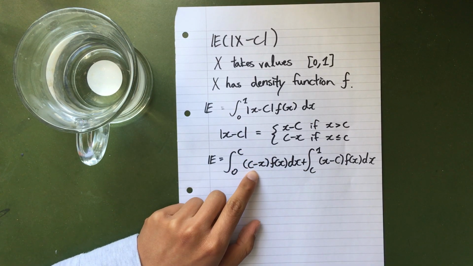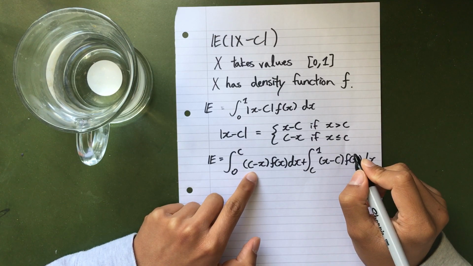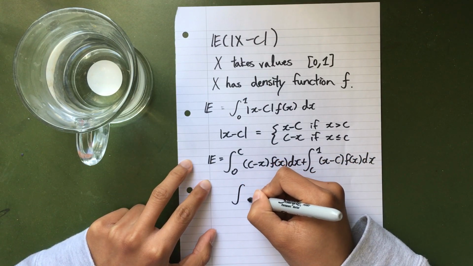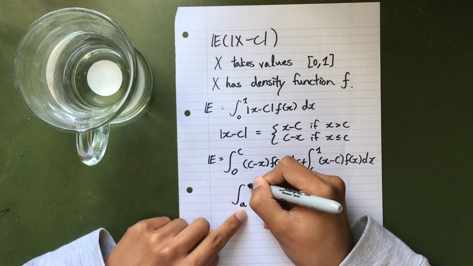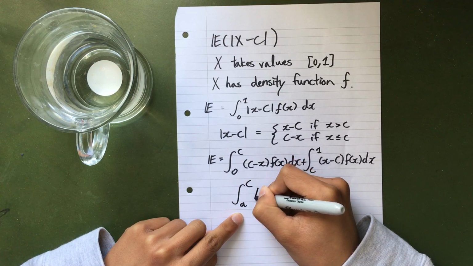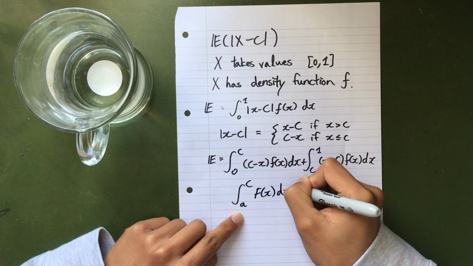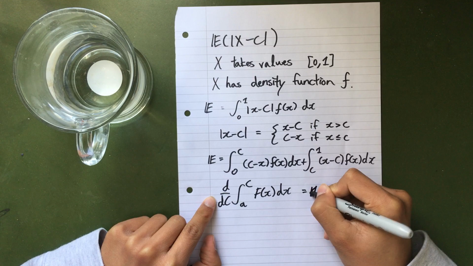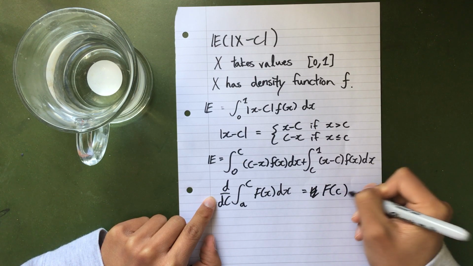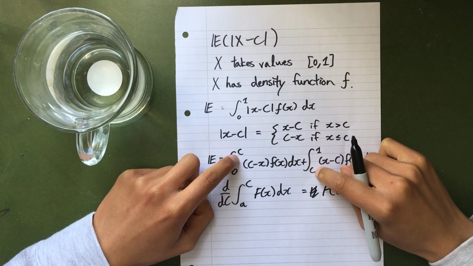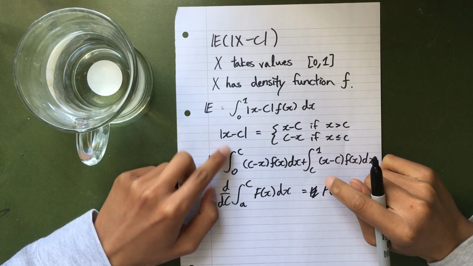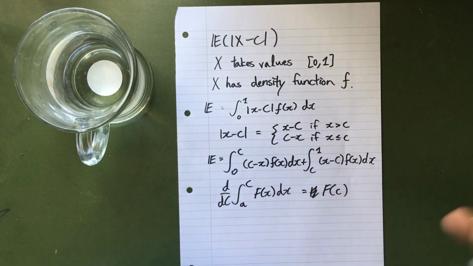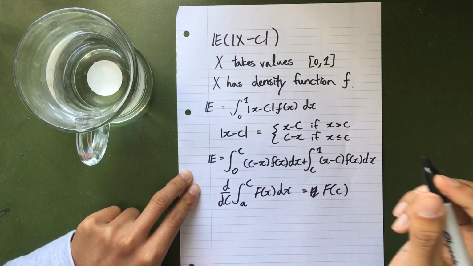So ultimately, I want to differentiate this. And my main trick is going to be the fundamental theorem of calculus, which says if we have an integral of the form a, for constant a, to c of big F(x) dx, the derivative of this with respect to c is equal to big F(c). And notice here I have these c's in my bounds, so I want to be using this. I want to be putting integrals in this form, so I can use this trick and differentiate it. So let's do that.